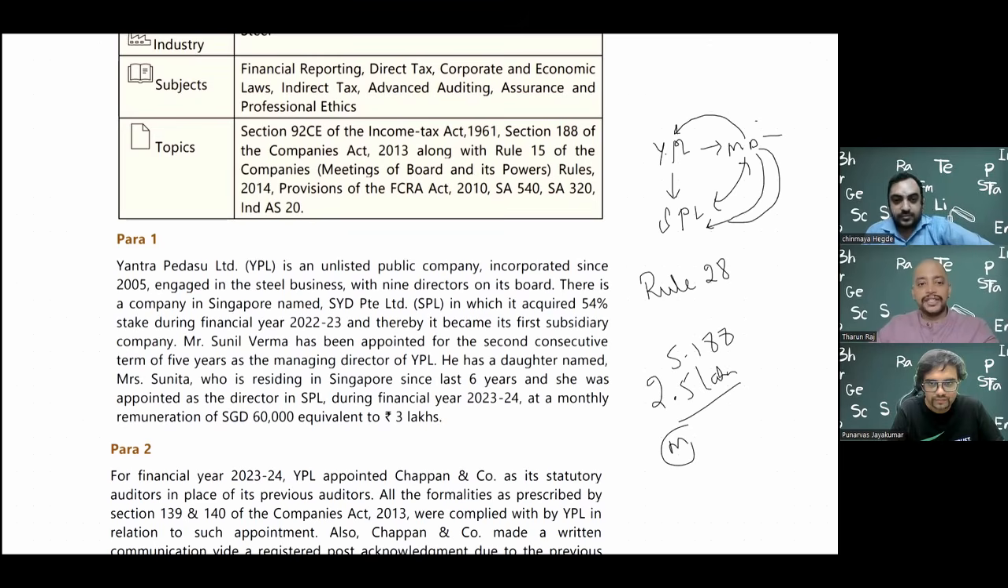So in this paragraph 1, what we have seen is mainly related across all the subjects like FR, law, income tax, and GST and customs. These two companies, YPL and SPL, are related, and also the director and the company are related. Punarvas sir has highlighted something about the managing director: any person appointed with a salary of 2.5 lakhs monthly remuneration, not necessarily a managing director.